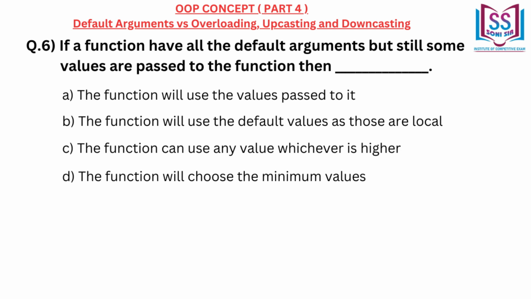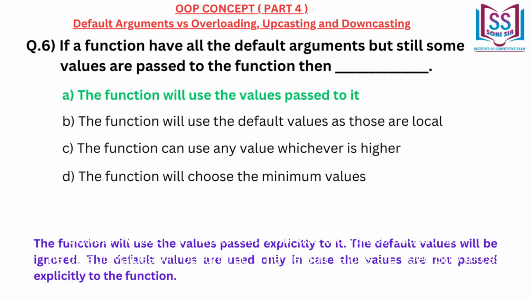A. The function will use the values passed to it. B. The function will use the default values as those are local. C. The function can use any value whichever is higher. D. The function will choose the minimum values. Correct answer A. The function will use the values passed to it. The function will use the values passed explicitly to it. The default values will be ignored. The default values are used only in case the values are not passed explicitly to the function.